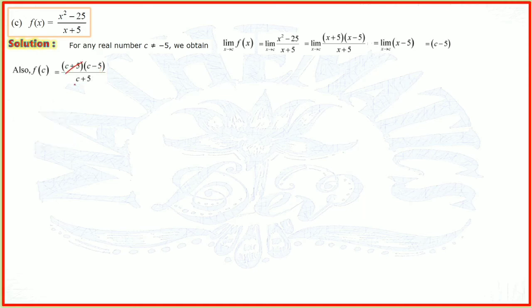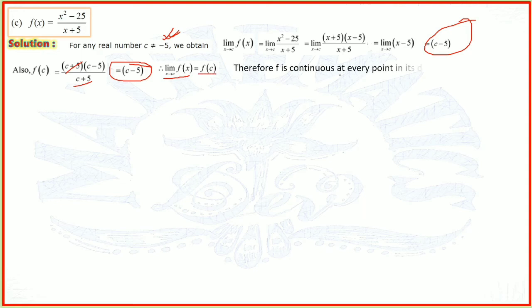So c plus 5 and c plus 5 cancelled, so it is equal to c minus 5. Now from here c minus 5, here also c minus 5, so the function is continuous. But this point should not be minus 5, because in that case it will be undefined. So limit x tends to c, f of x is equal to f of c, therefore f is continuous at every point in its domain.